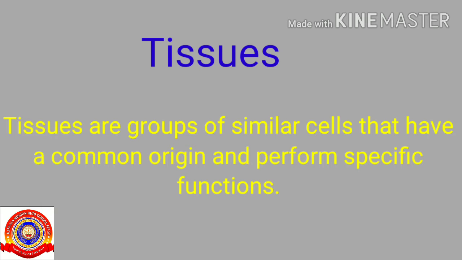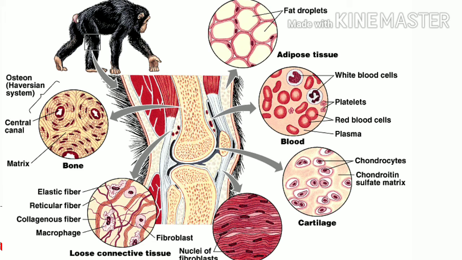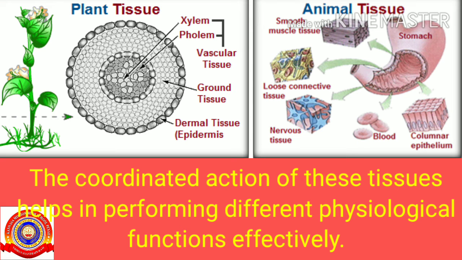Now let's look into the definition of tissues. Tissues are groups of similar cells that have a common origin and perform specific functions. There are different kinds of tissues in multicellular organisms like plants and animals. The coordinated action of these tissues helps in performing different physiological functions effectively.